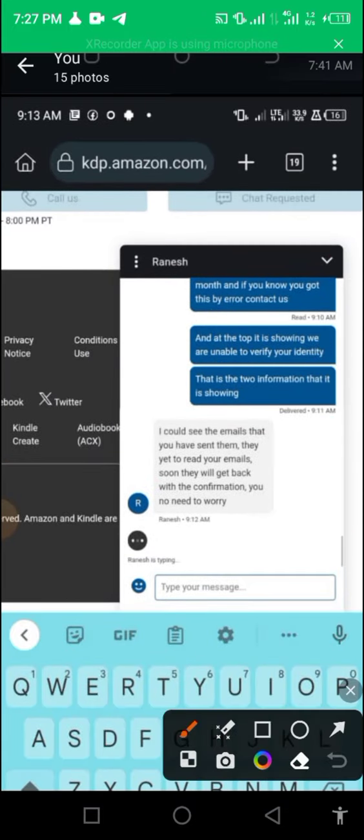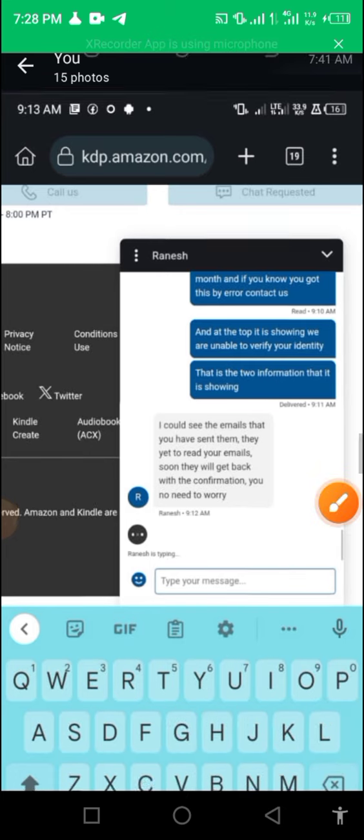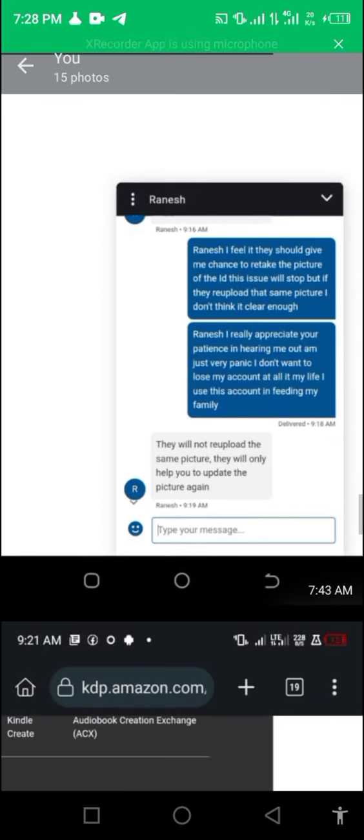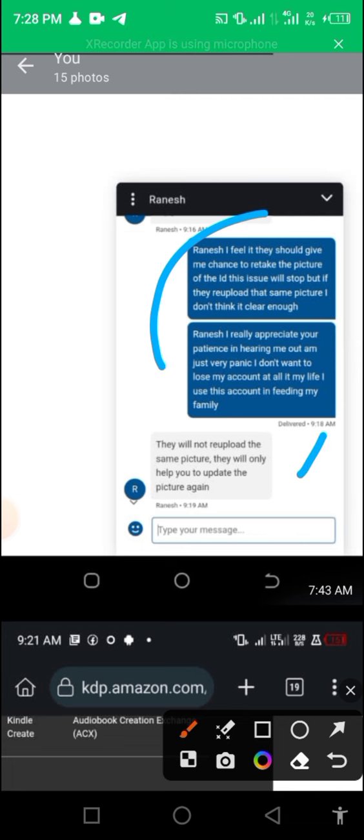It said, I could see the emails and all that stuff. But okay, it said they are yet to read your emails. That means they are reading the mails, but they have not replied yet. And they now gave him a message at the end. I want you to read this. He said, I feel they should give me a chance to retake.